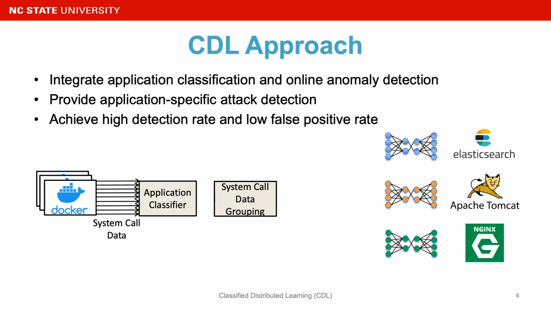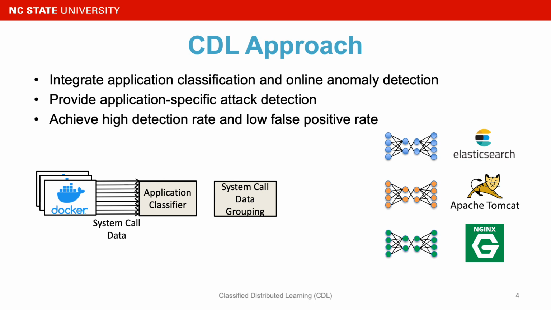We would like to solve those problems using our approach. CDL integrates application classification and online anomaly detection, which provides application-specific attack detection to containers. CDL is able to achieve high detection rate and low false positive rate. In this paper, we evaluate our system using Docker containers.